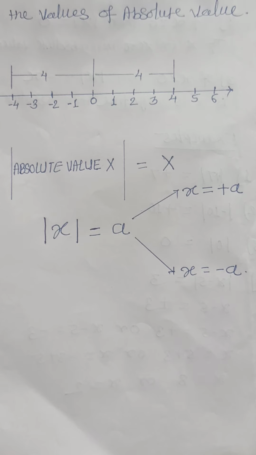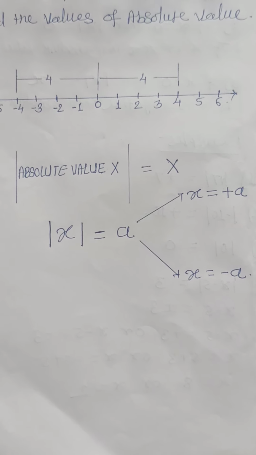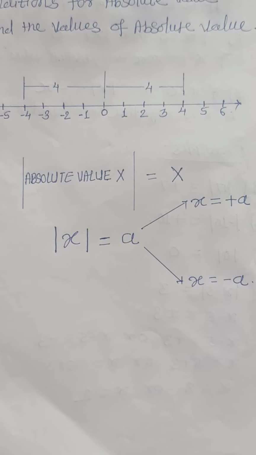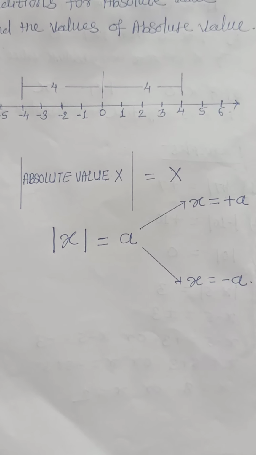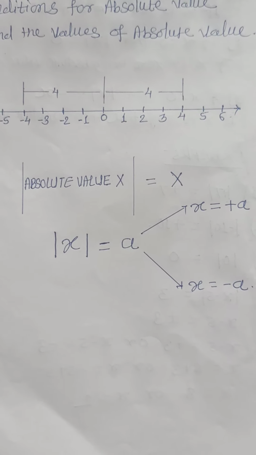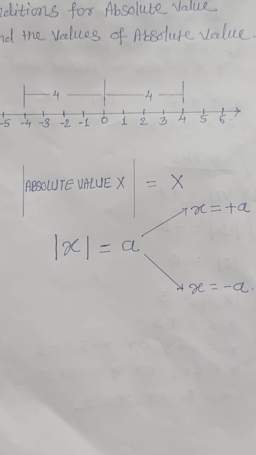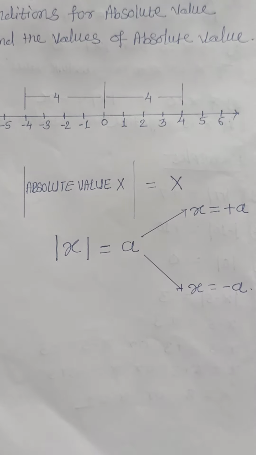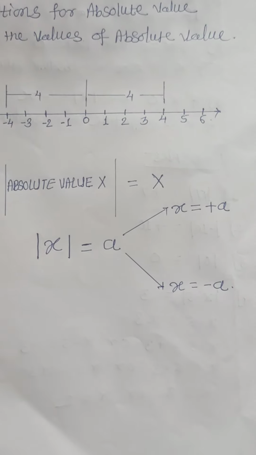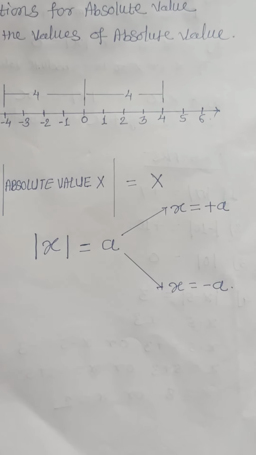See in the figure, absolute value of x is equal to a. It means that x is equal to plus a and x is equal to minus a. The meaning of this is that any positive number and any negative number can have the same absolute value.